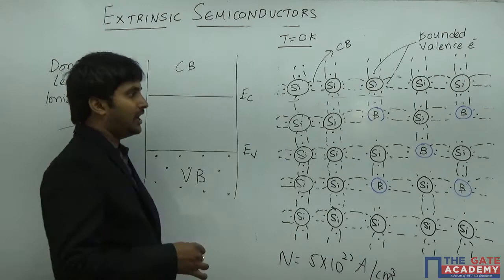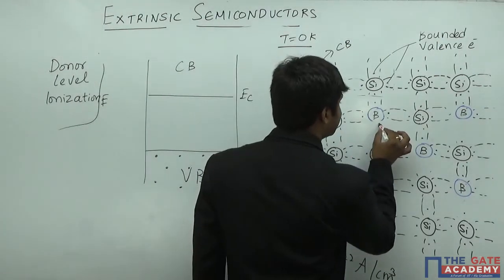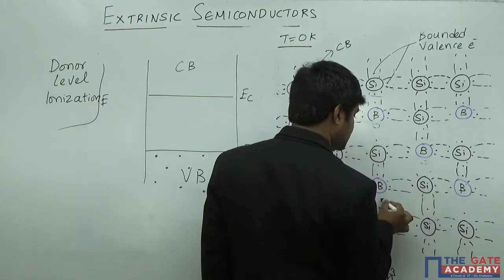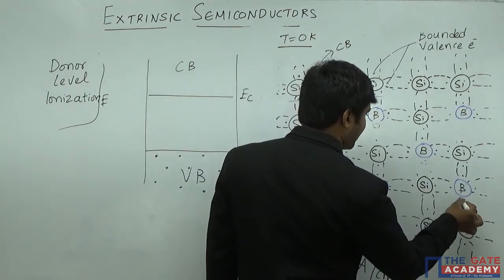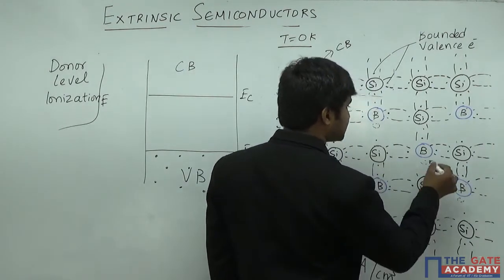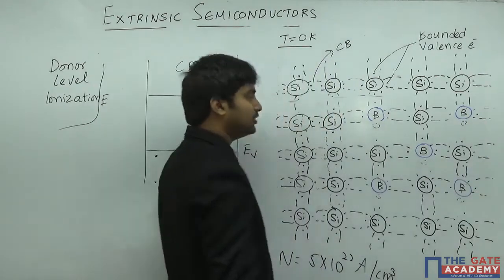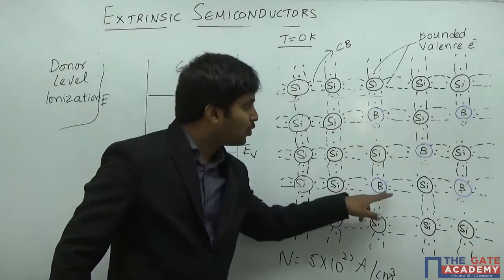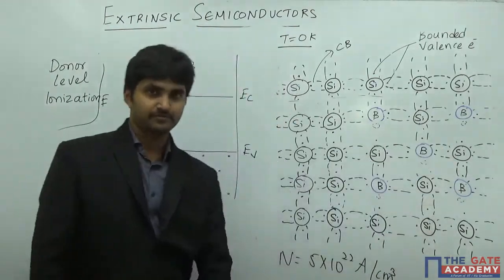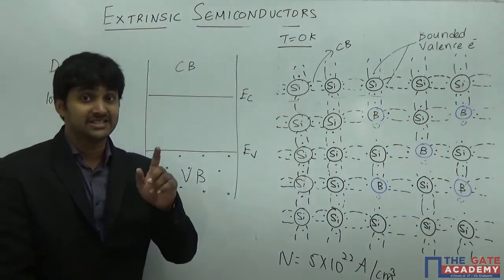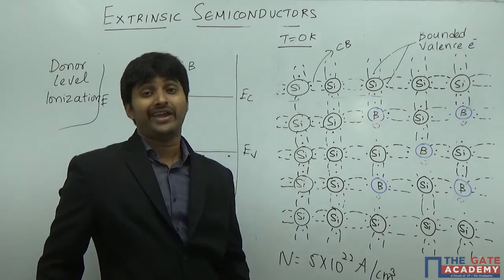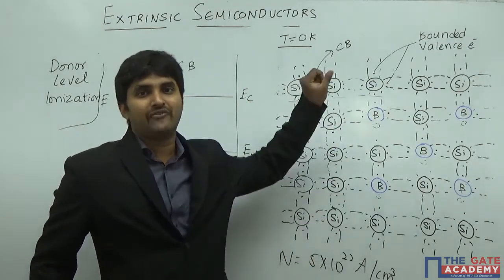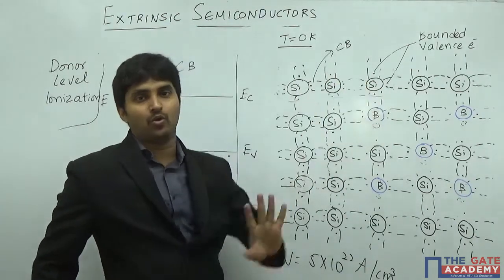What do you think? Because an electron is not present here, can I represent a hole here? Is it possible to represent a hole? Because if I don't have an electron in a particular place, generally we represent it with a hole. So using that concept, can I represent a hole over here? The answer is no. Why can we not represent it? It is just a vacancy. You don't have an electron over here.